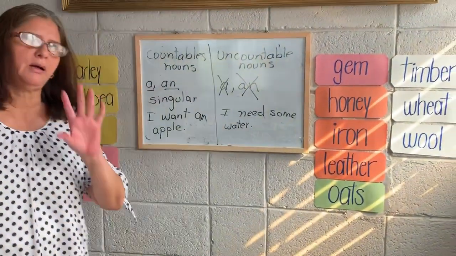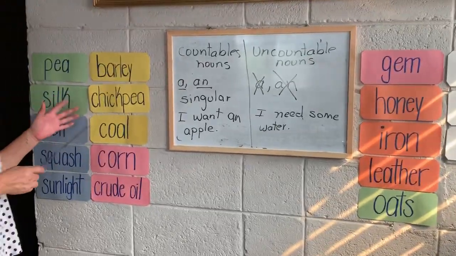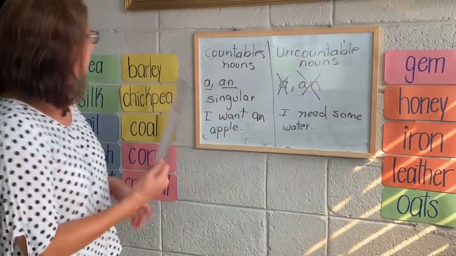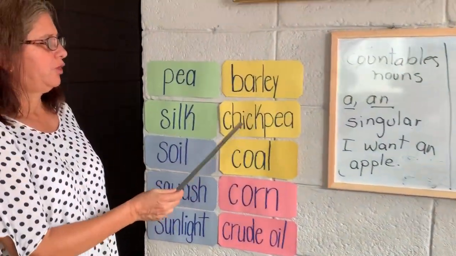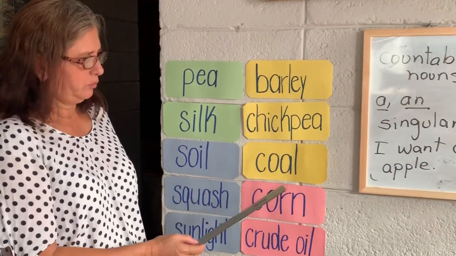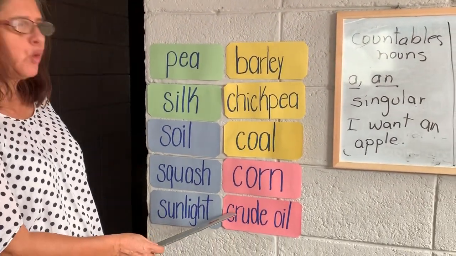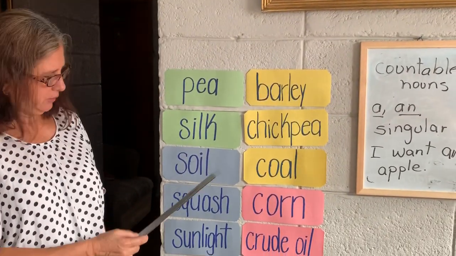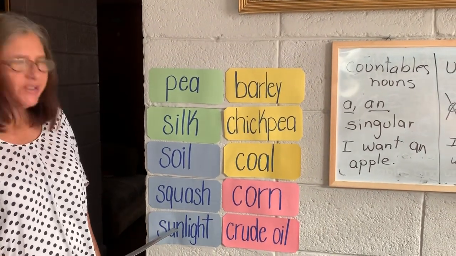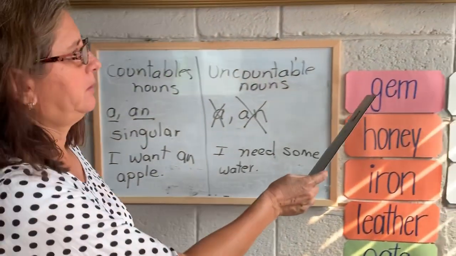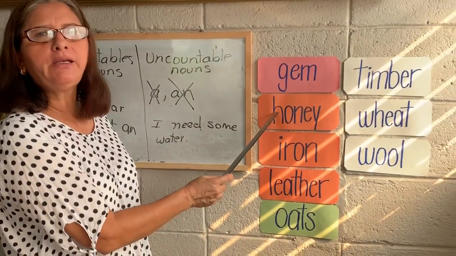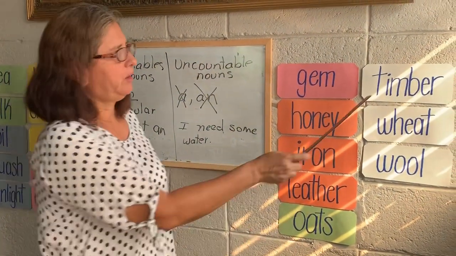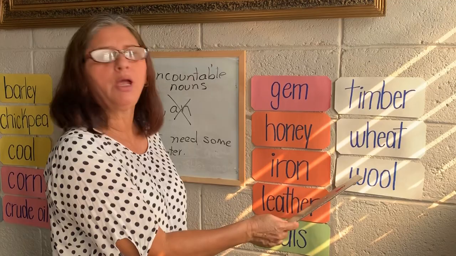Just as a review, we are going to repeat again the vocabulary related to natural resources. Barley, chickpea, coal, corn, crude oil, pea, silk, soil, squash, sunlight, gem, honey, iron, leather, oat, timber, wheat, and wool.